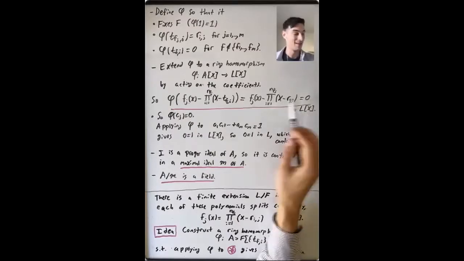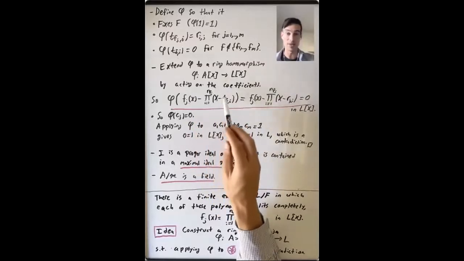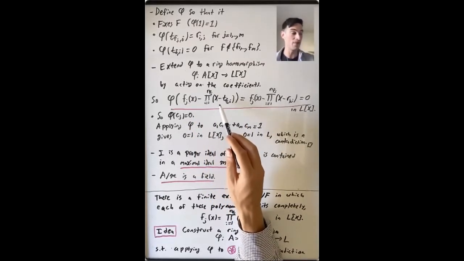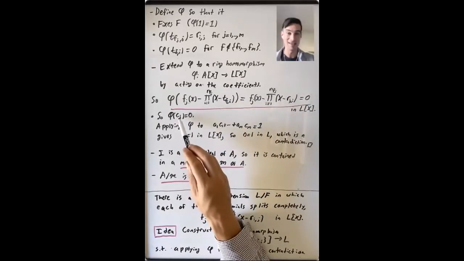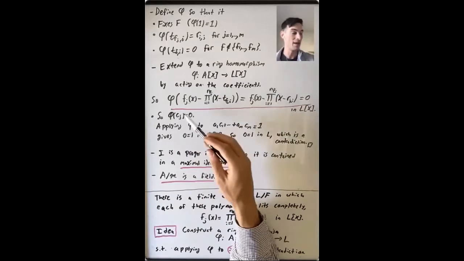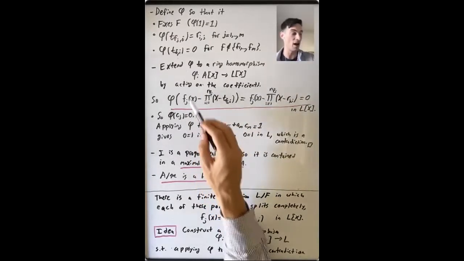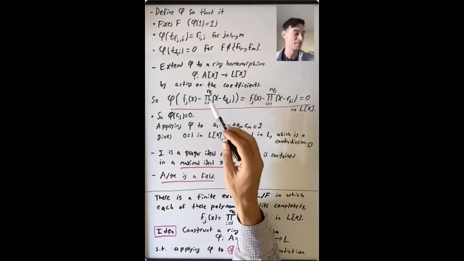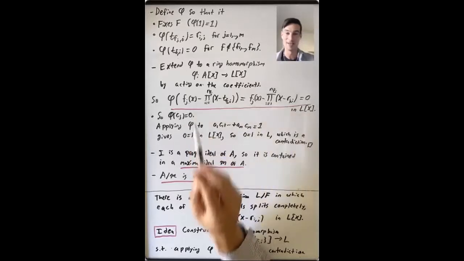Okay, so now this is great because phi sends this whole polynomial to 0 in L[x]. So in particular, it sends every coefficient of this polynomial to 0 in L. And what was c_j? c_j was some coefficient of this polynomial. We didn't specify which one, but we picked a polynomial f_j(x) of which one of the coefficients was c_j.